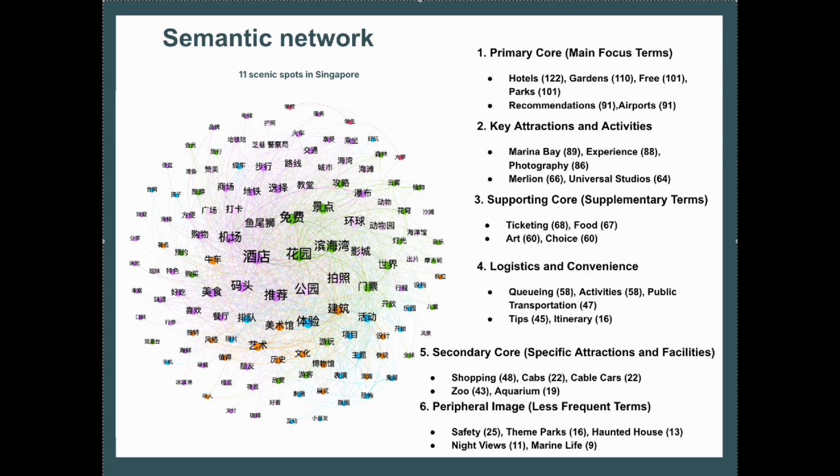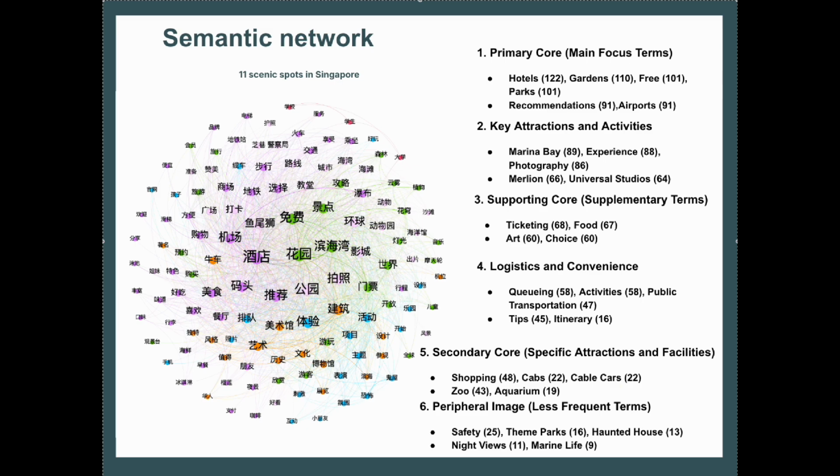Subsequently, for supporting core, which are the supplementary terms, we see ticketing and food. So these are actually practical considerations, right? Where they frequently discuss the food options and ticket prices, highlighting their importance in the travel planning process. So high attention to ticketing and food quality reflects visitors' emphasis on logistics and culinary experience as part of their travel. We also see art and choices, where all these terms actually suggest that tourists value cultural and flexible options, showcasing Singapore's appeal as a culturally rich melting pot destination that caters to diverse preferences.